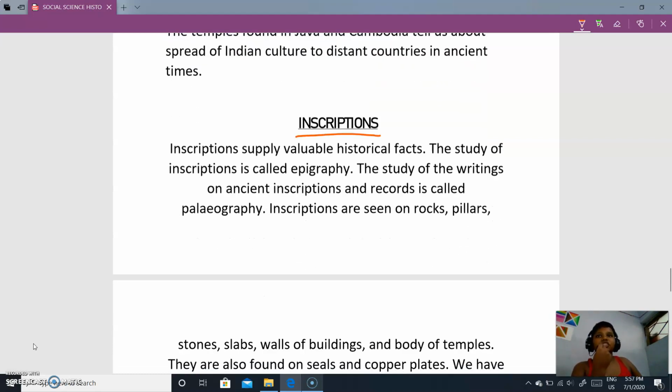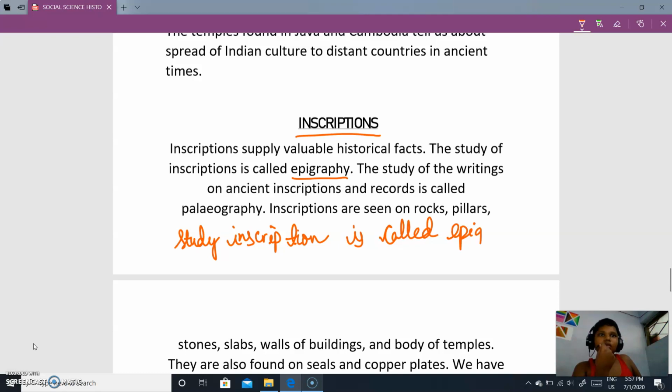Now let's read about inscriptions. What are inscriptions? Inscriptions supply valuable historical facts. The study of inscriptions is called epigraphy. And what is the study of history called? History study is called archaeology.